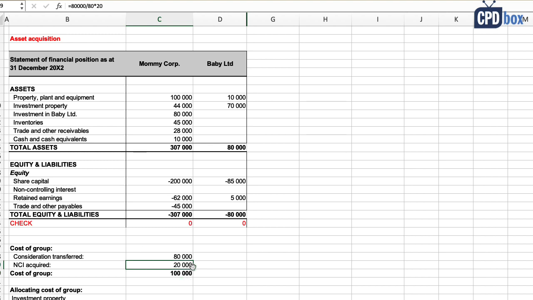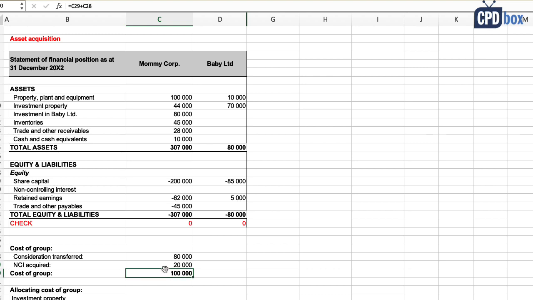Of course, that might not be the case in reality, because Mommy acquired controlling share and it might have paid a premium amount for the control that would not be included in the non-controlling interest valuation. So please do not assume this is automatic. I am using the simple method here to illustrate.